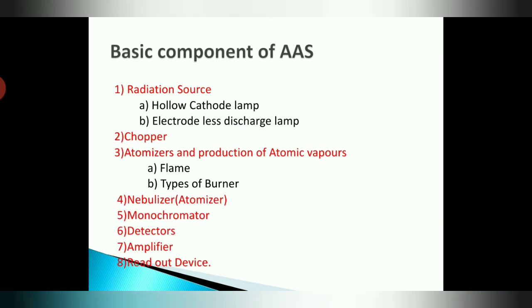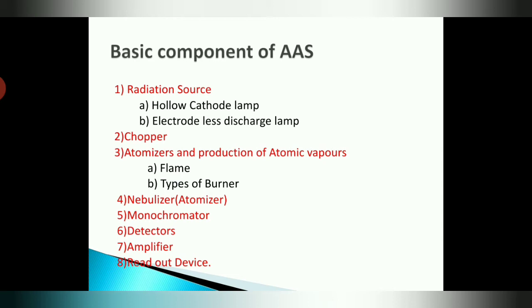In AAS there are some basic components, as I already showed in the instrumentation diagram. First is the radiation source. There are generally two types of radiation source used in AAS: first is the hollow cathode lamp and second is the electrodeless discharge lamp. Second is the chopper. Third is the atomizer for production of atomic vapor, where we focus on the flame, its function, and the types of burner.